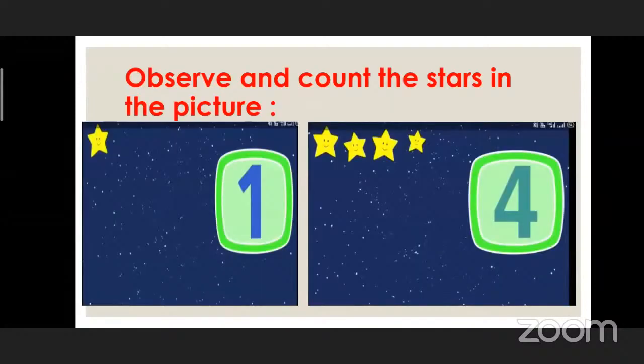What do you see in the picture? Yes, very good. What do you see in the first picture? How many stars are there? One. Yes, very good. In the second picture, how many stars are there? Four stars. Yes, four. Very good.